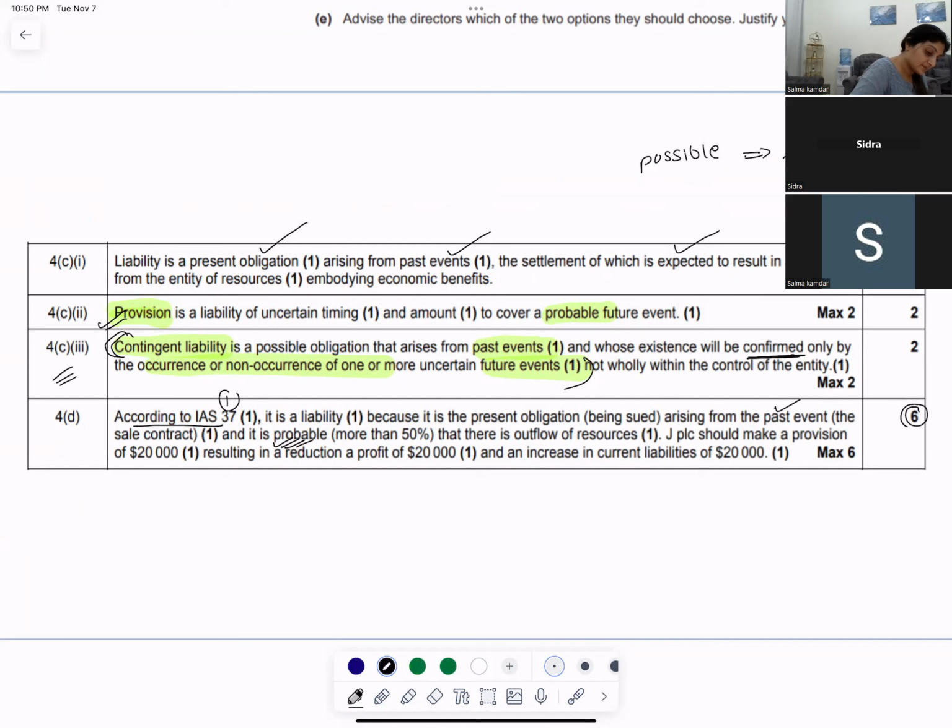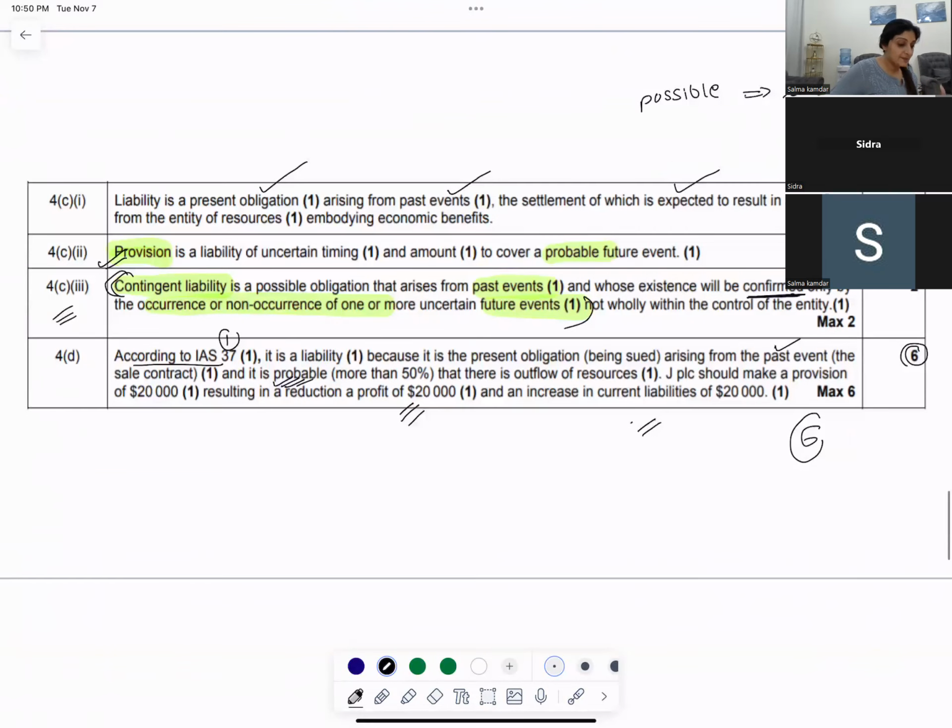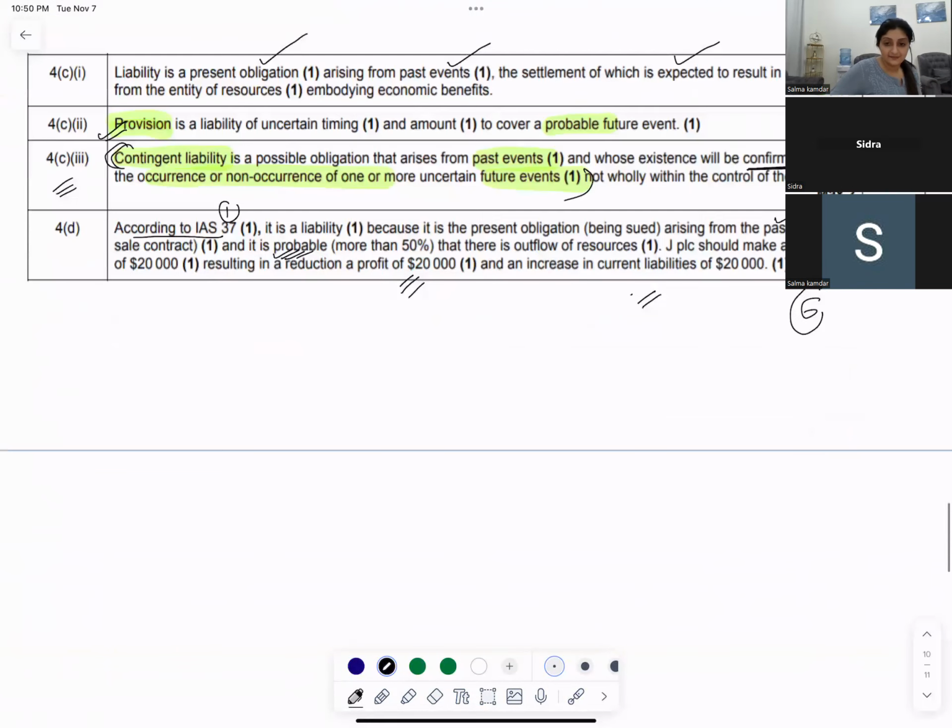Therefore, JPLC should make a provision of $20,000, which will reduce its profit by $20,000 and increase its current liabilities by $20,000. So for 6 marks, you cannot avoid anything. Fine, IAS 37.